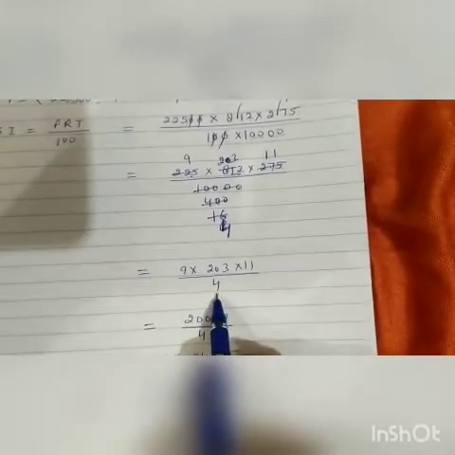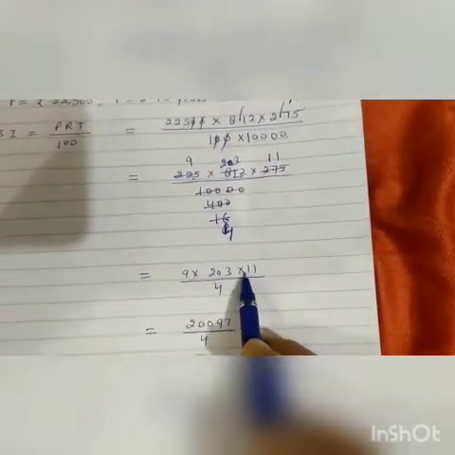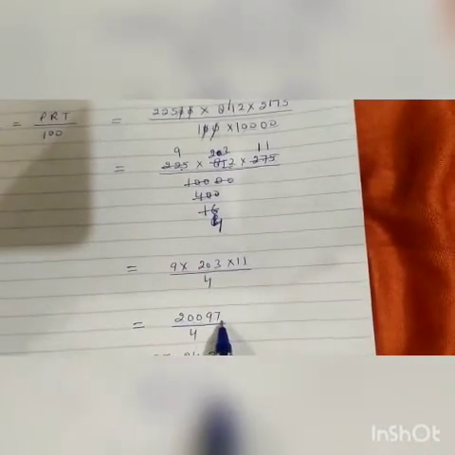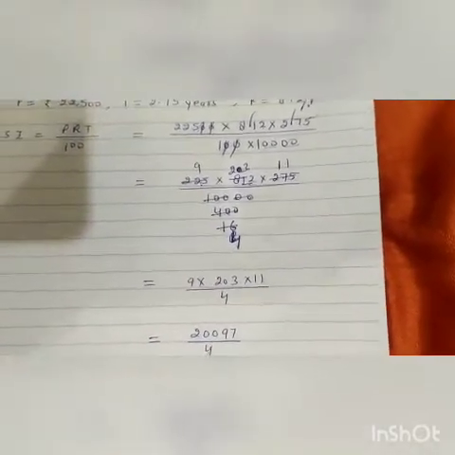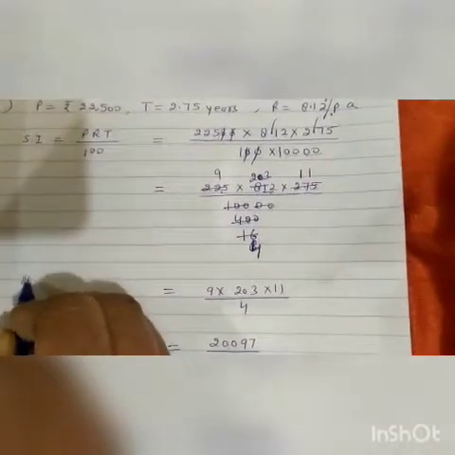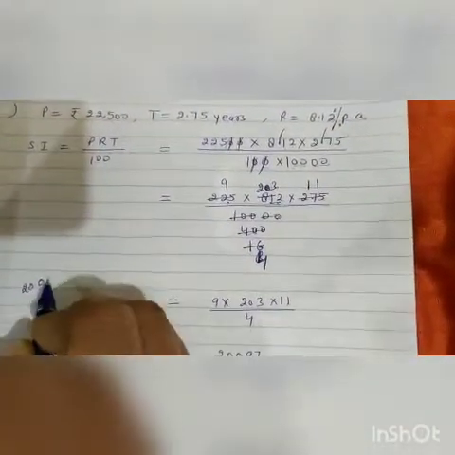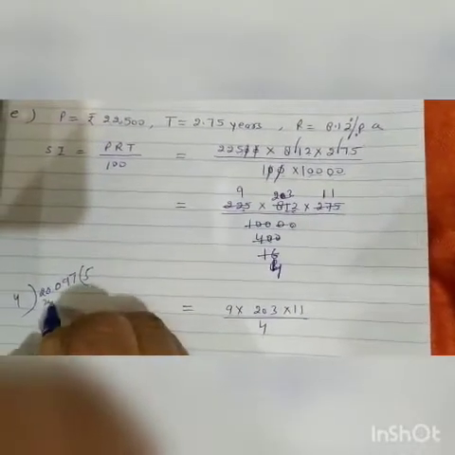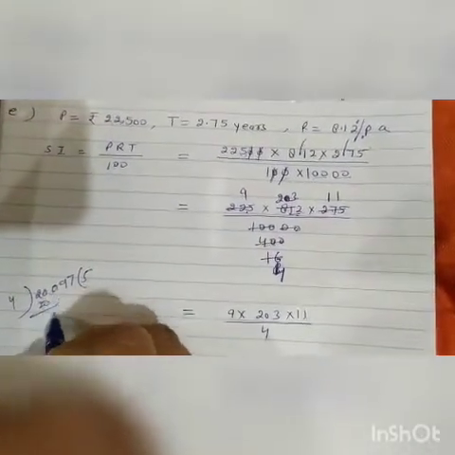Now 9 into 203 into 11 upon 4. When we multiply these three numbers, we get 20,097 upon 4, and when we divide this 20,097 by 4, 4 5 ja 20, then write this 0.